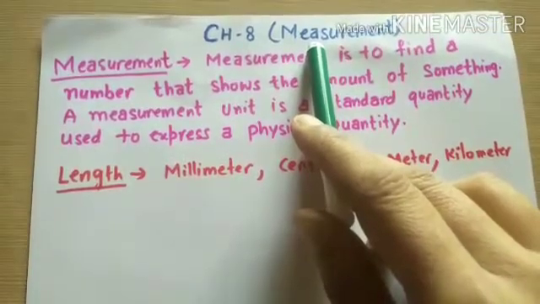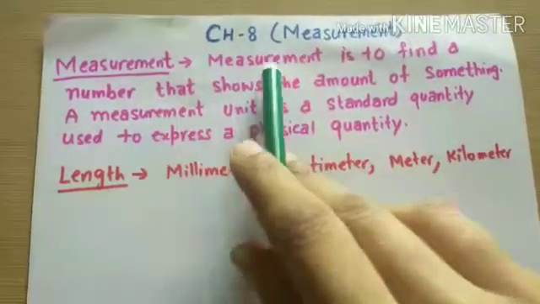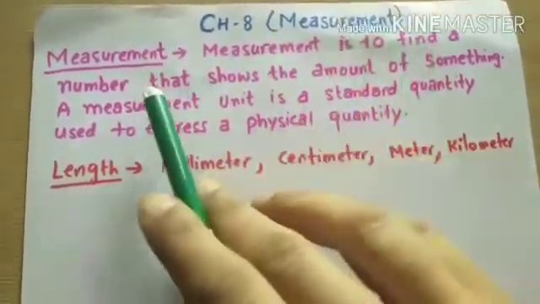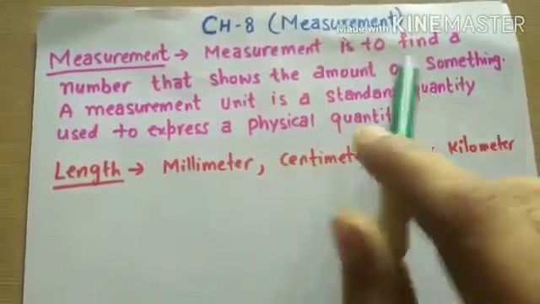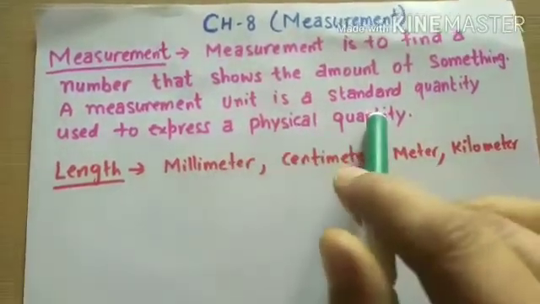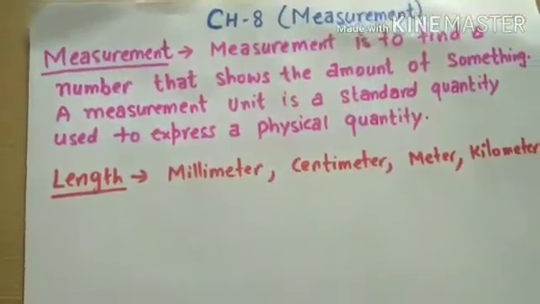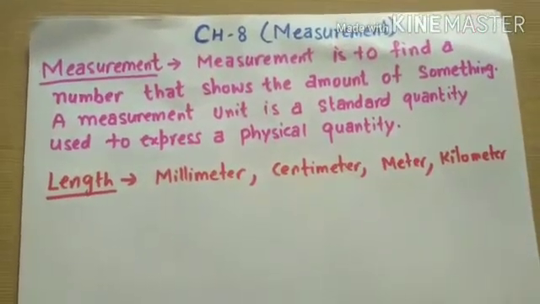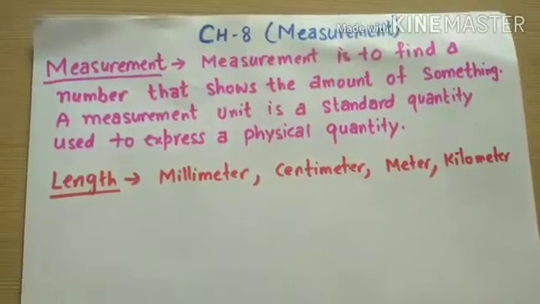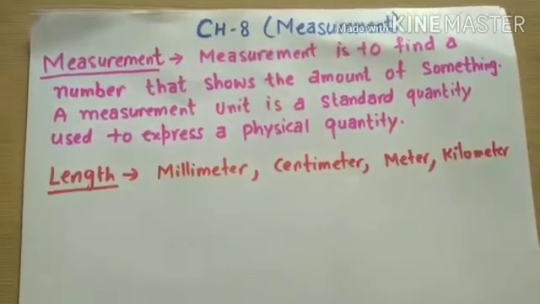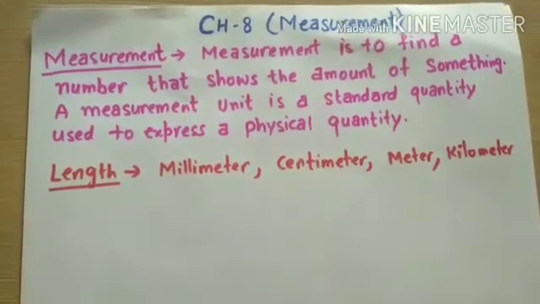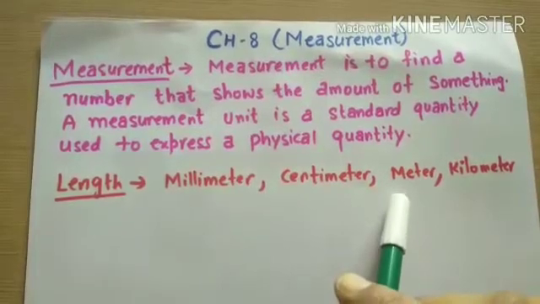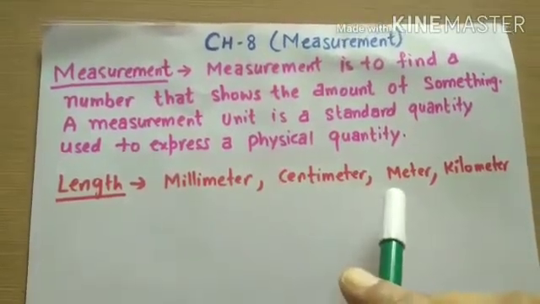So first of all, we will discuss its definition. Measurement is to find a number that shows the amount of something. A measurement unit is a standard quantity used to express a physical quantity. So it means measurement is to measure something, like when we go to market to purchase cloth. The shopkeeper will measure the cloth in meters, like 3 meter, 4 meter.